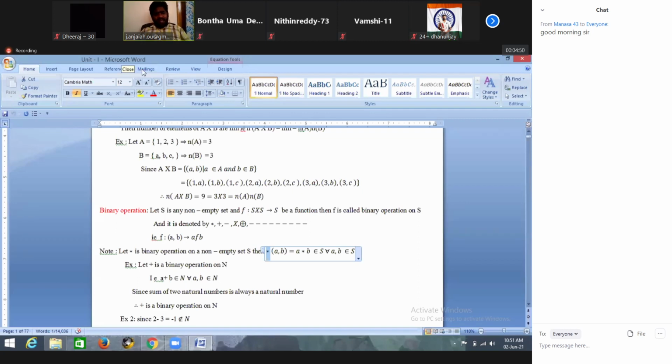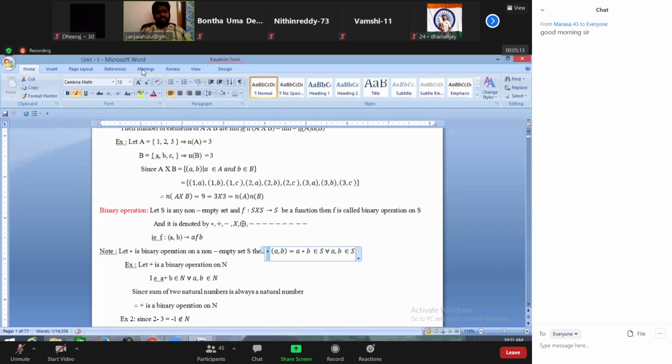You can take any pair of natural numbers, and the addition is again a natural number. According to the definition, plus is a binary operation on N.